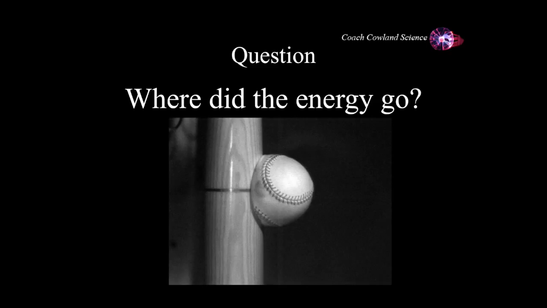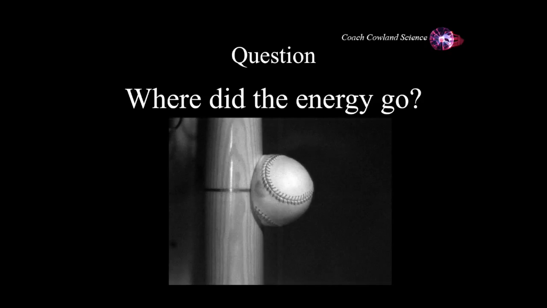Where did the energy go? Why does the kinetic energy get conserved for one and not for the other? The answer is that one of the things that happens with an inelastic collision is what's called deformation. Now the picture on the screen here is a high-speed image of a baseball striking a baseball bat.